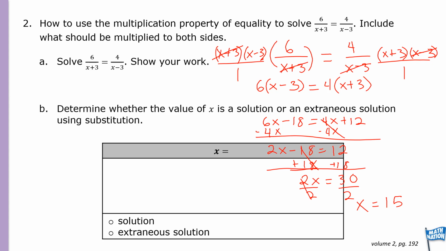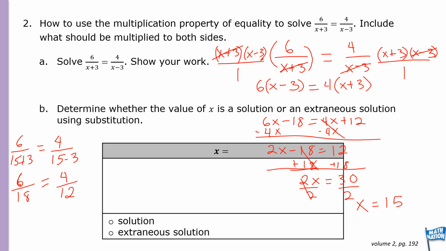To determine, we would have to replace that value of x into the original equation on both sides of the equal sign. So over to the left here, we're going to do that. We have 6 over 15 plus 3. Is that going to equal 4 over 15 minus 3? So let's work it out. 6 over 15 plus 3 is 18, so 6 over 18. Does that equal 4 over 15 minus 3?